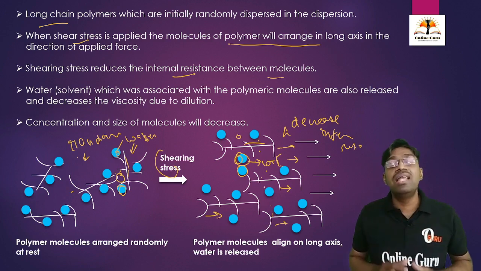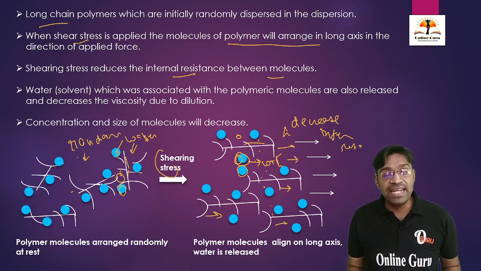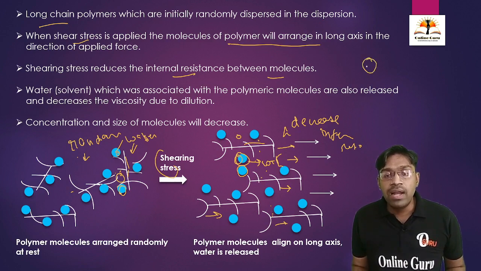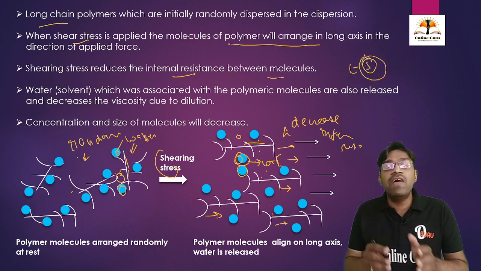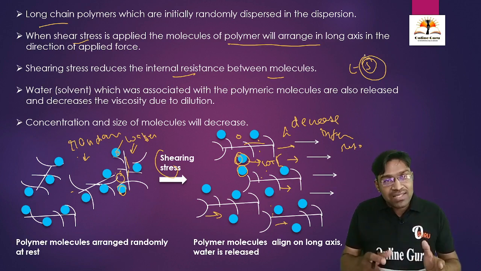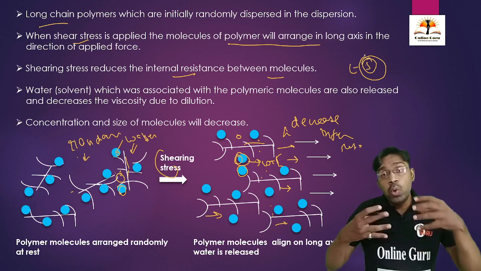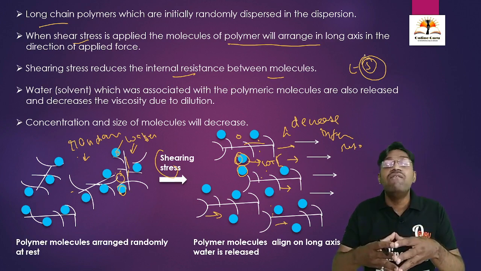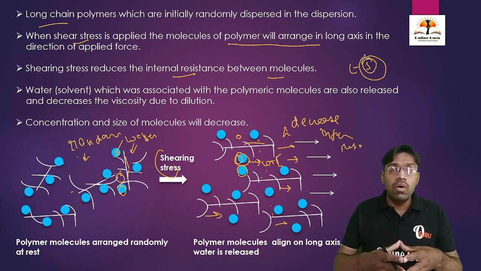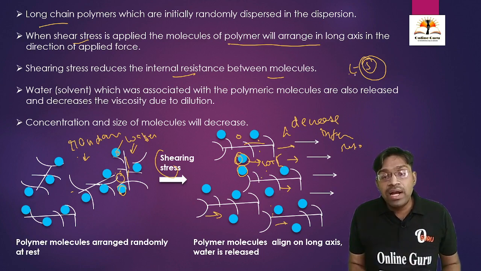And also there is another property. It is called wetting. See here, wetting of a solid particle by a liquid. This is a solid particle, and this is a liquid. When this liquid wets this solid particle, this phenomenon is called wetting. What is wetting? Wetting is the ability of a liquid to make contact with a solid surface.